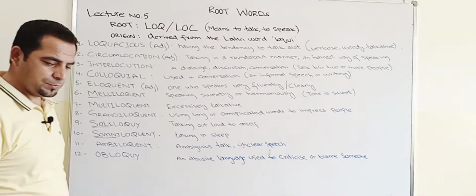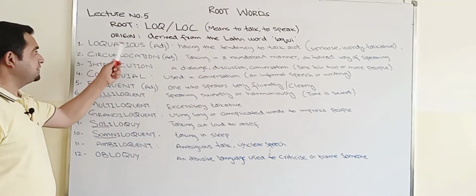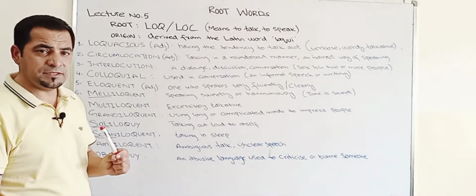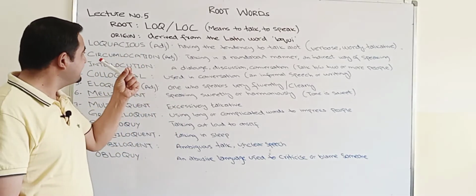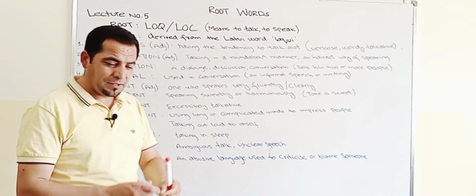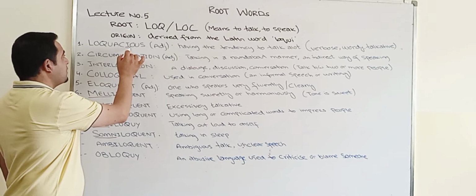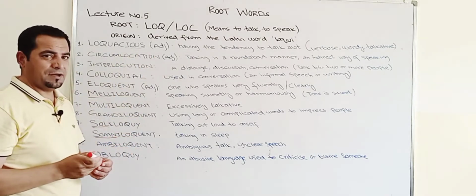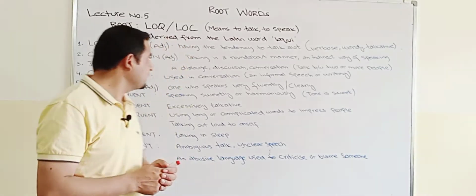So the first word I've selected is loquacious. Repeating back, loquacious. And it's an adjective. Remember that words ending with OUS are mostly adjectives in English, right?